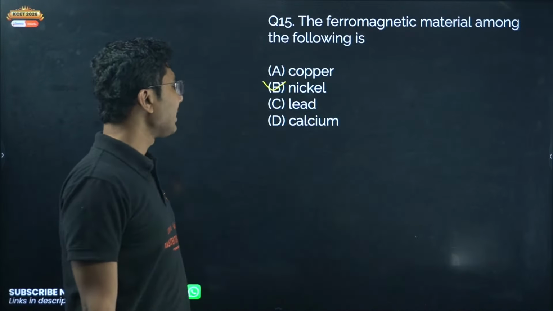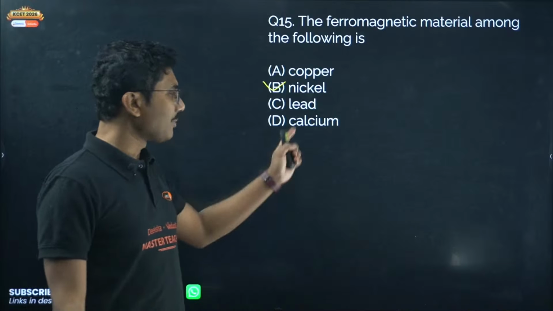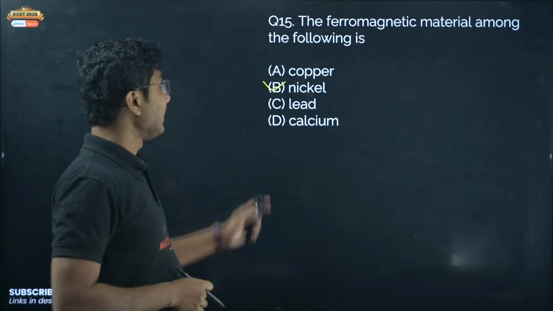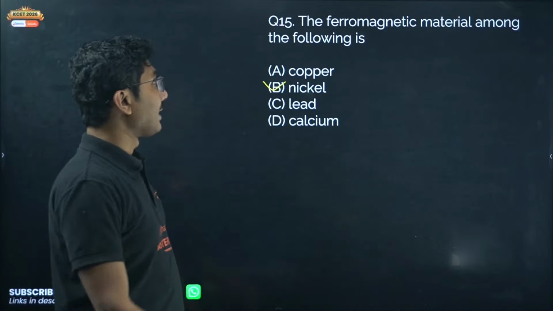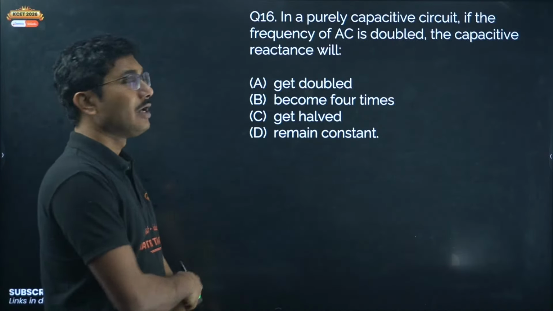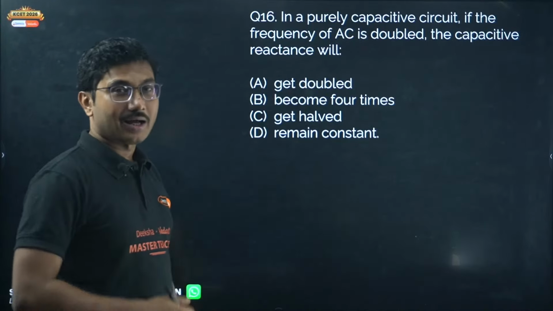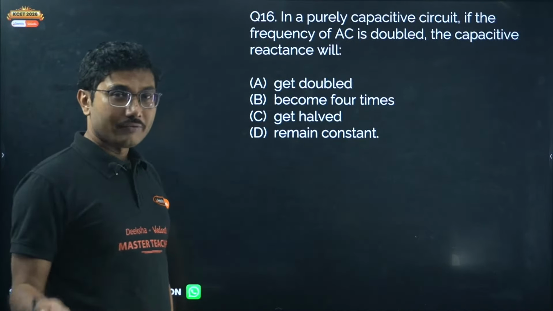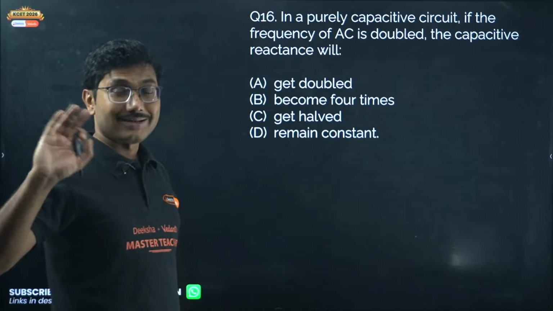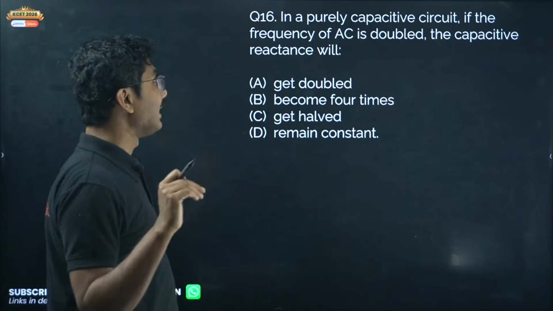Copper is diamagnetic, I am not sure about lead, and calcium is paramagnetic. So nickel is the only ferromagnetic one. Nickel, cobalt and iron are naturally occurring ferromagnetic substances, and one more, gadolinium, but gadolinium is slightly tricky. You need not know the name.